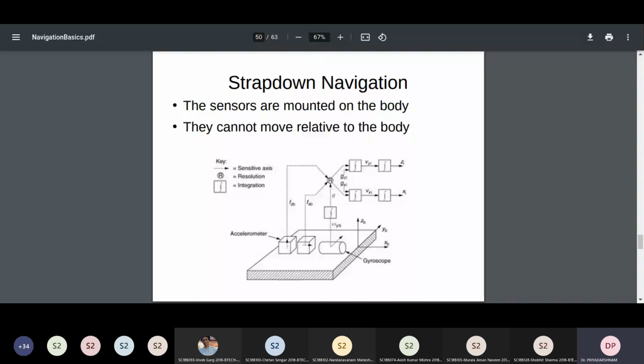So let us say we began at T0 and then we reached T1. At T0, whatever was the gyro reading, up to T1 you integrate it. When you integrate it up to T1, you get the angle, because gyros are measuring the rotation rate, the angle per second. So degrees per second is being measured by the gyroscopes.